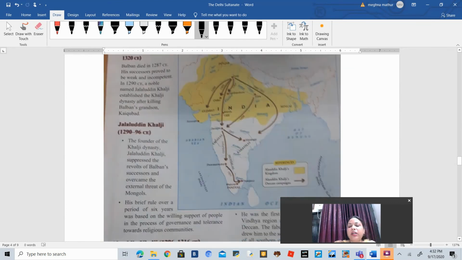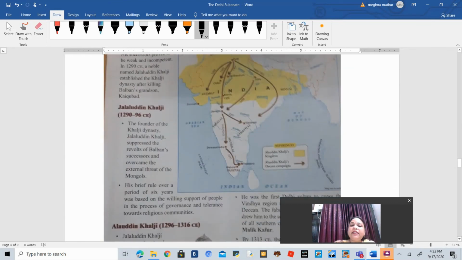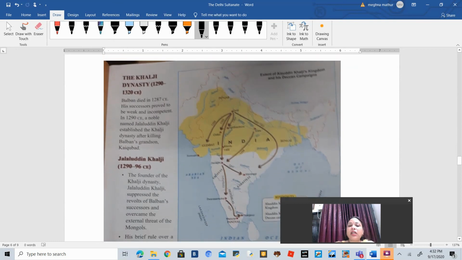So by this we have covered the slave dynasty, and in the next class we are going to read about the Khalji dynasty and how the Khaljis came to the throne and became a part of the Delhi Sultanate.